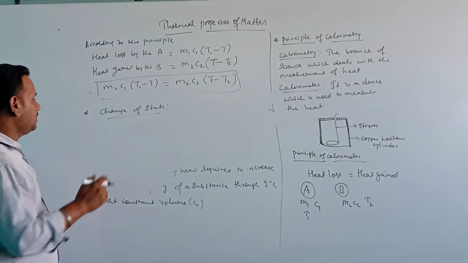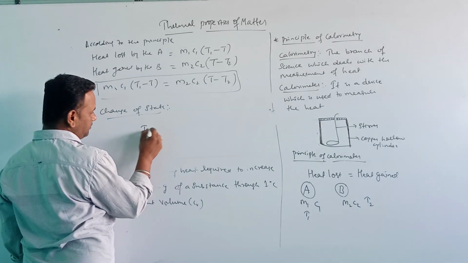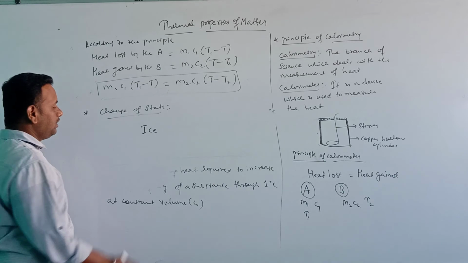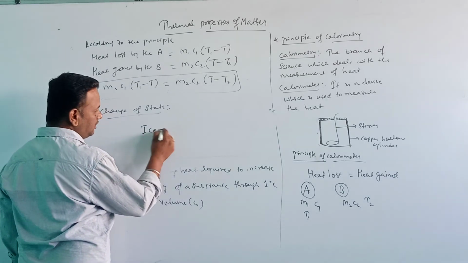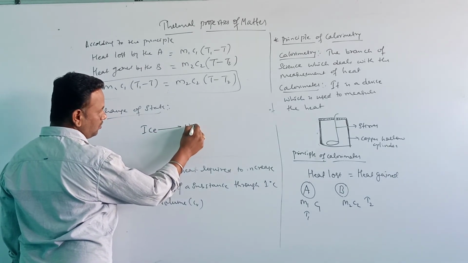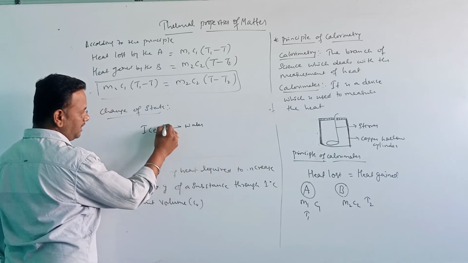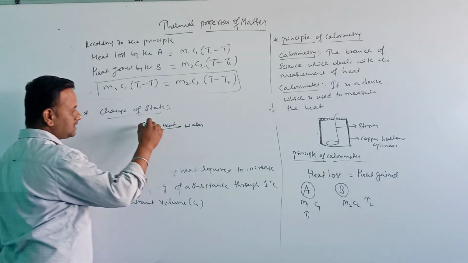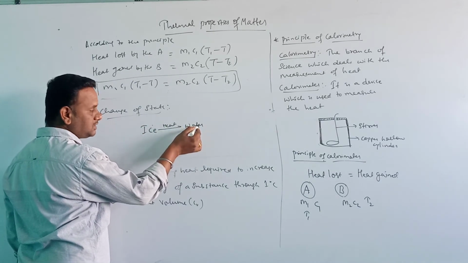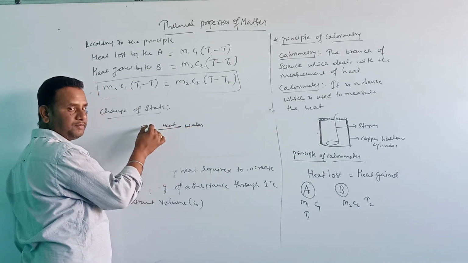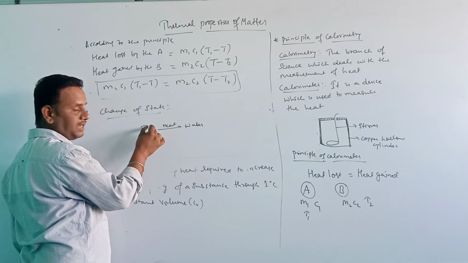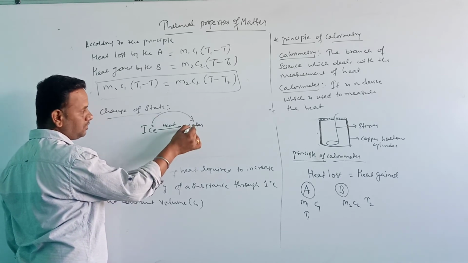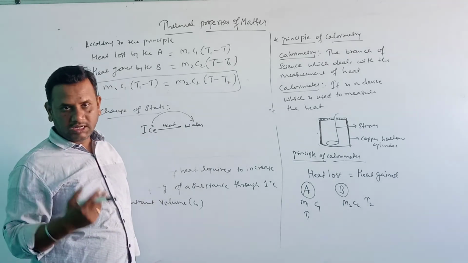For example, we have ice here. If we heat this ice, it converts into water. It is converting from one state to another state. Initially it was in solid state, and it is converting into water, which is the liquid state.